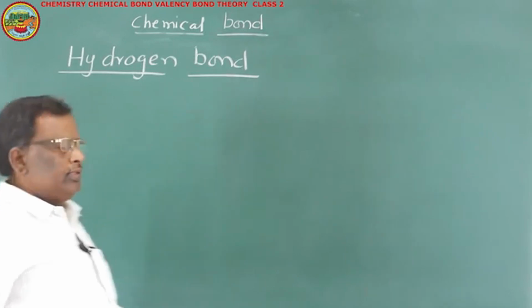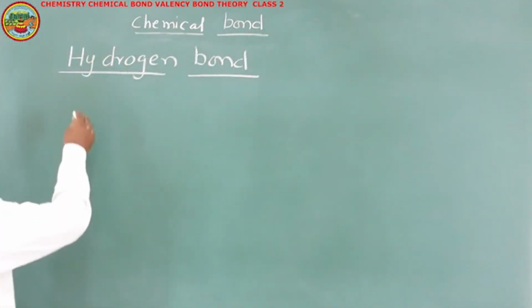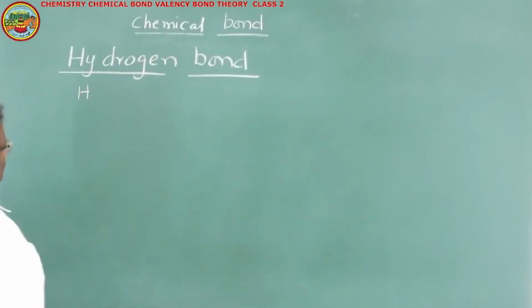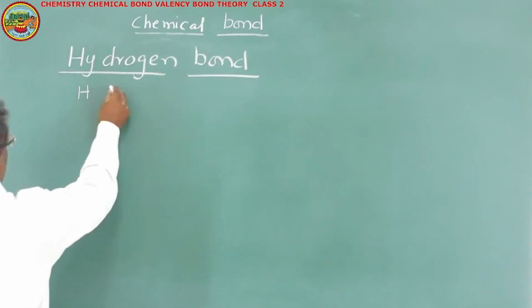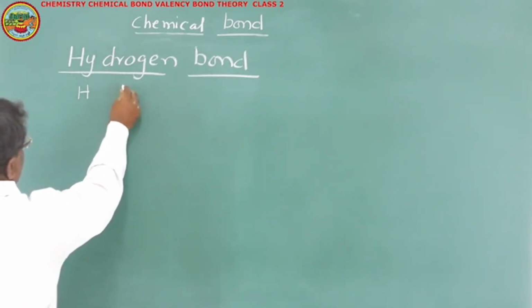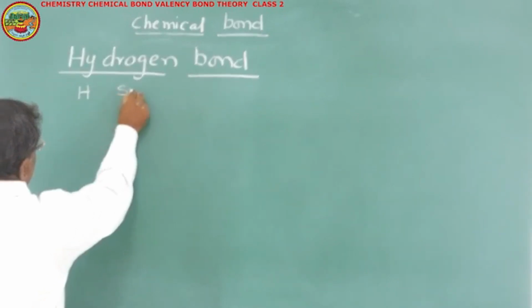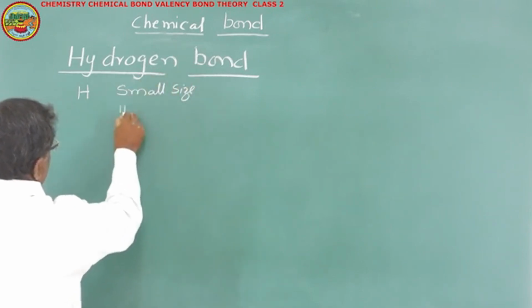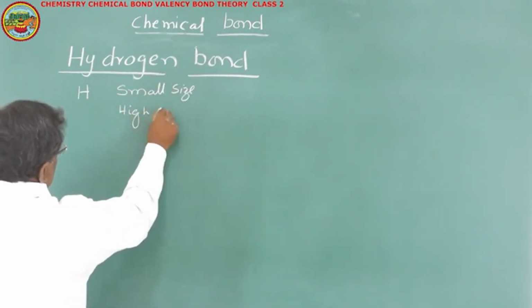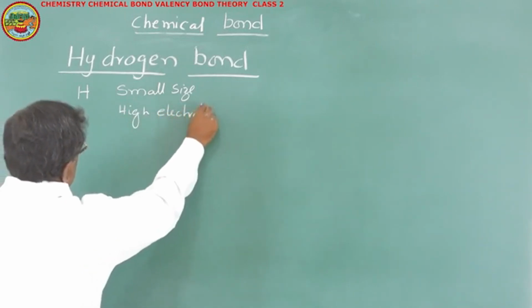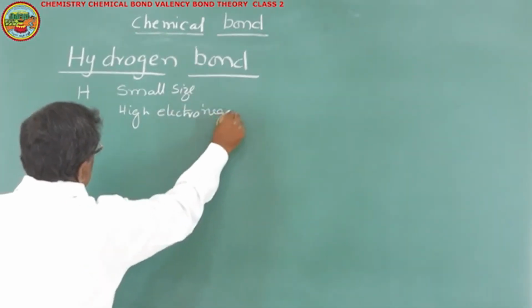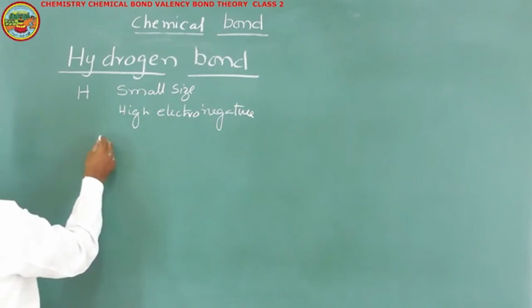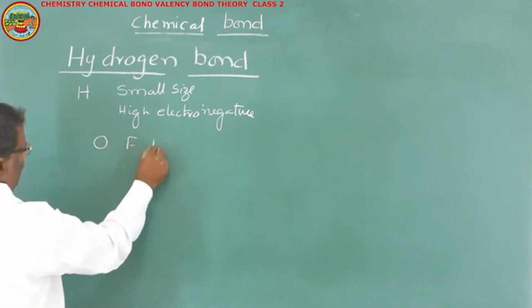That is, the molecules in which hydrogen is bonded with atoms of small size and high electronegativity.